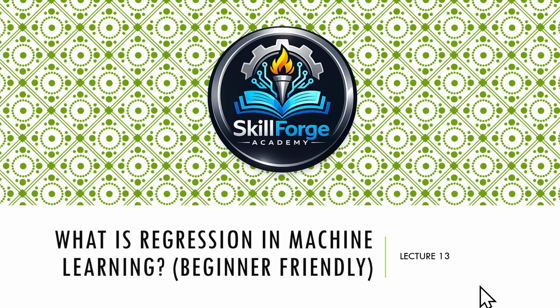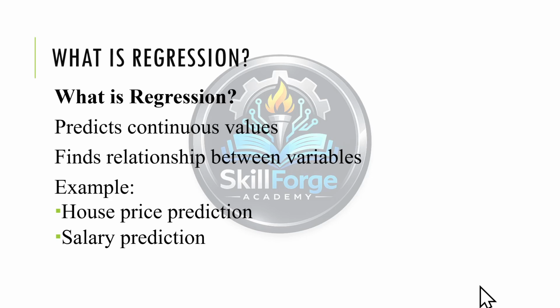Welcome everyone. Today we are going to discuss what is regression in machine learning. Regression is a type of supervised learning where we predict continuous values. That means instead of predicting categories like yes or no, we predict numerical values like price, salary, or temperature.